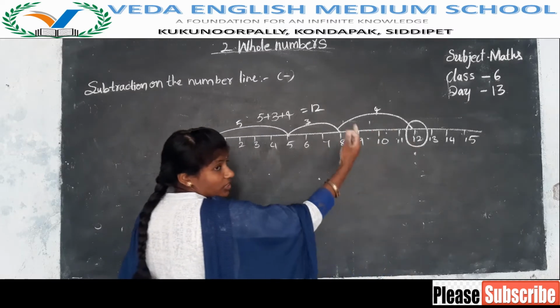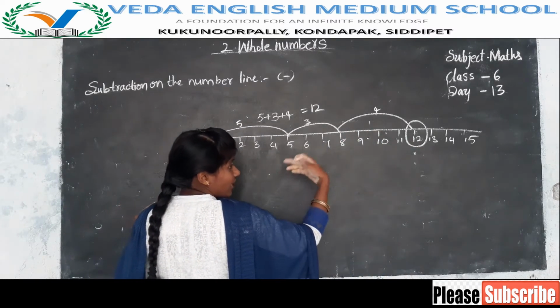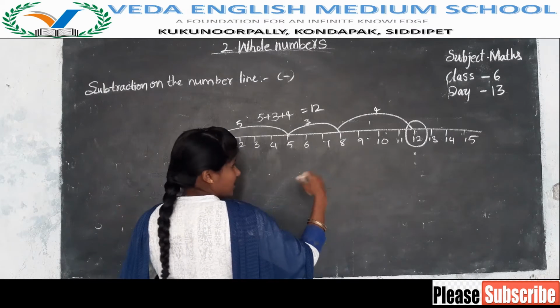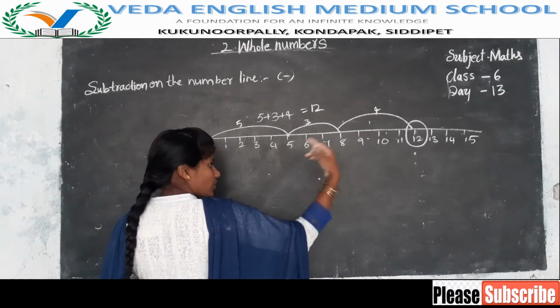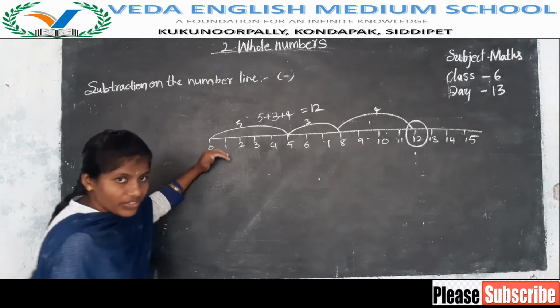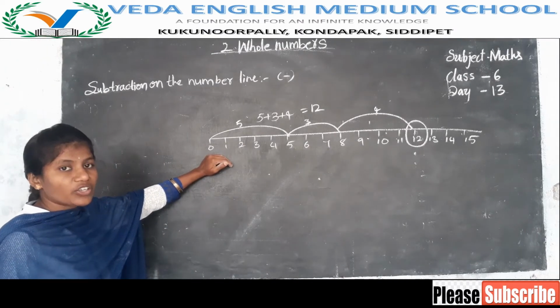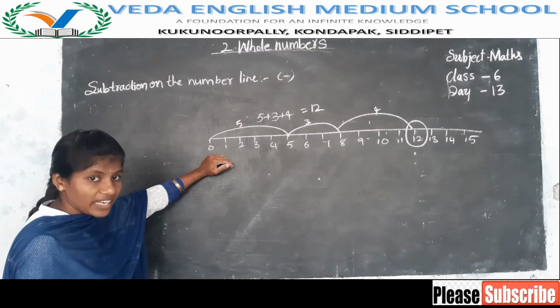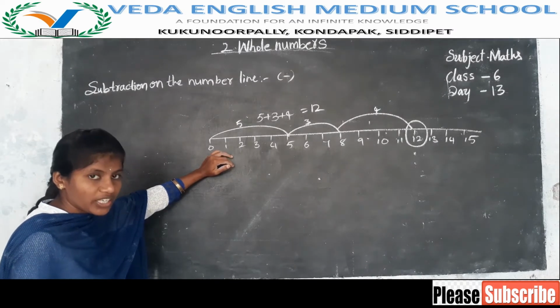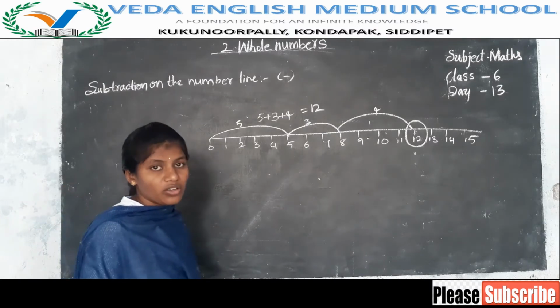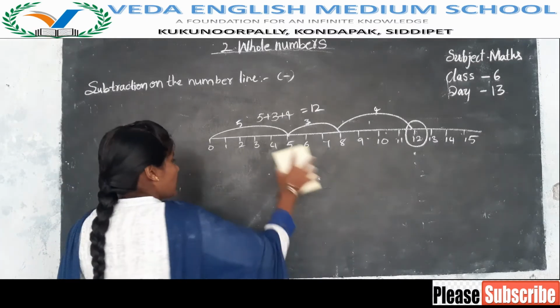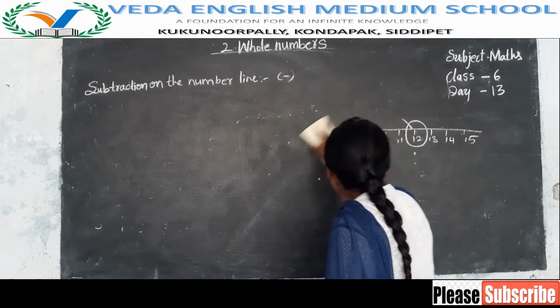While we are doing addition, are we moving to the right side or the left side? It is the right side. That means on the number line, while you are doing addition, you are moving to the right side. You have to remember this: for addition on the number line we are moving to the right side.